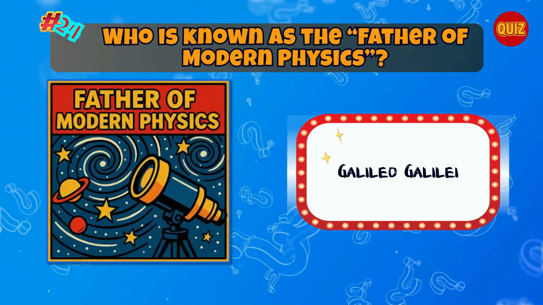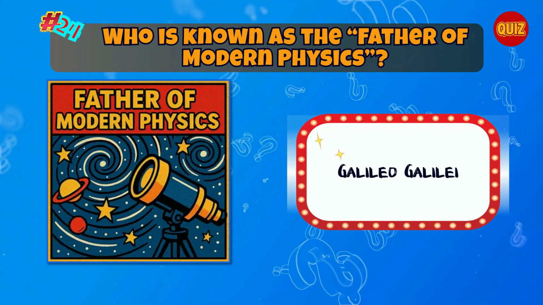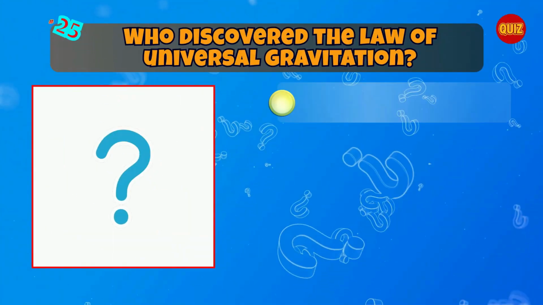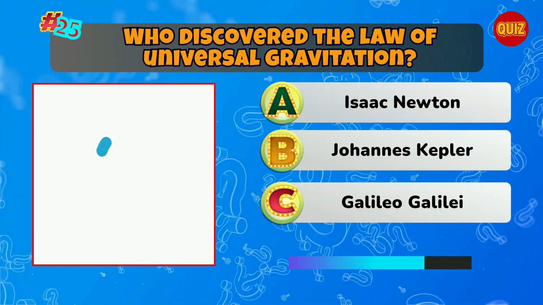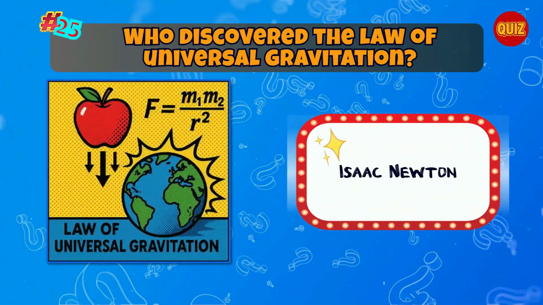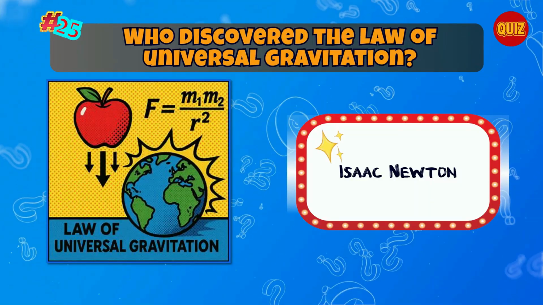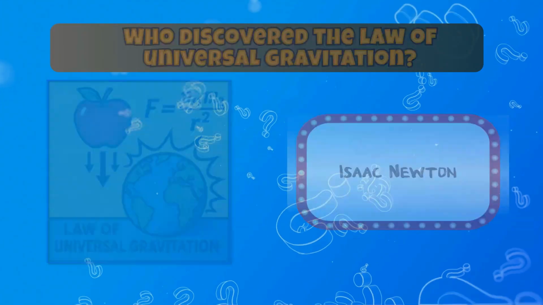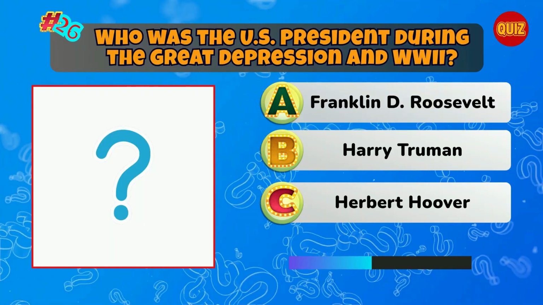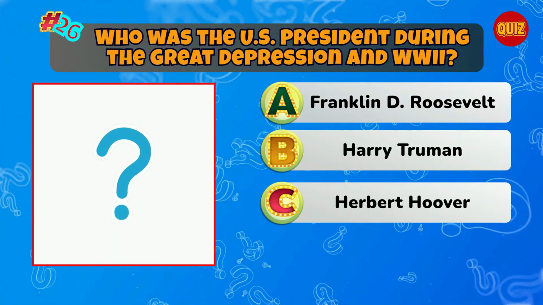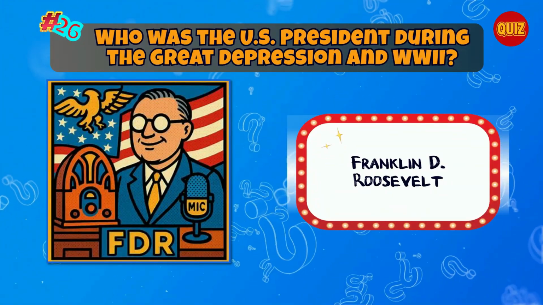Correct. Galileo Galilei. Who discovered the law of universal gravitation? Correct. Isaac Newton. Who was the U.S. president during the Great Depression and World War II? Correct. Franklin D. Roosevelt.